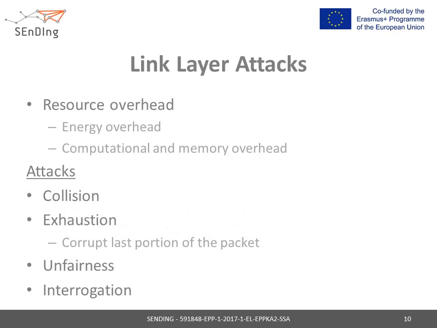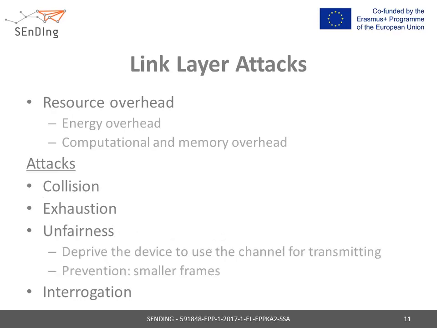Exhaustion attacks. As the name implies, the exhaustion attacks aim to corrupt the last portion of the packet. The receiver node will consume computational resources by processing the corrupted packet and listening power as it waits for the retransmitted packet. Unfairness attacks are a weaker form of attack as they deprive the right of benign nodes within the network to use the channel. One suggested prevention method is to use small frames, thus allowing the benign node to find a slot to transmit.